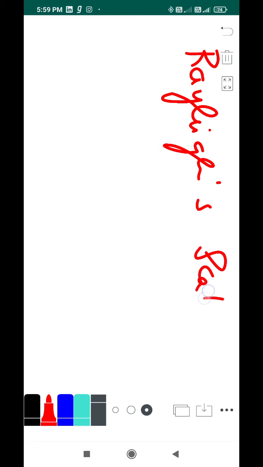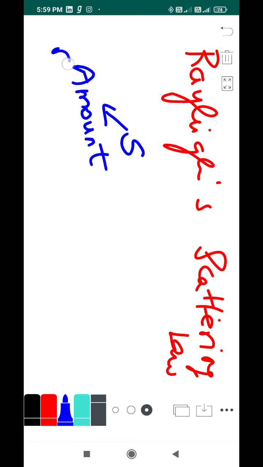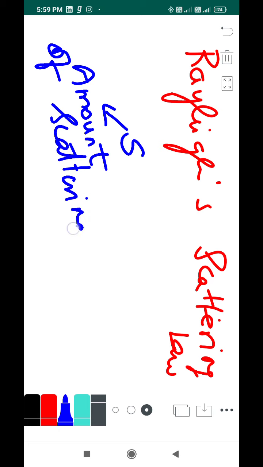So there is a law accompanying Rayleigh scattering. The law states that the amount of scattering, denoted by S, is how much the light has been scattered by the molecule.